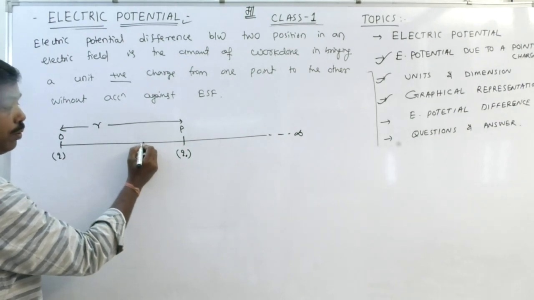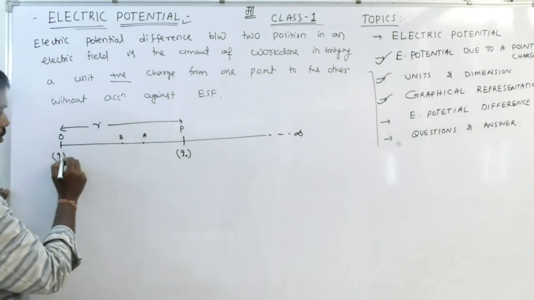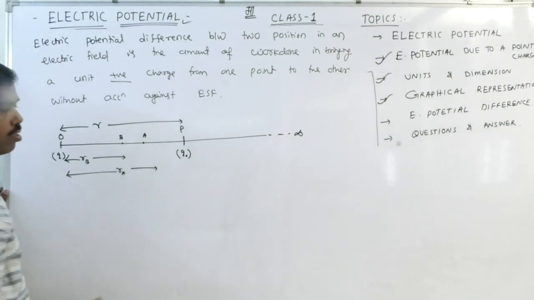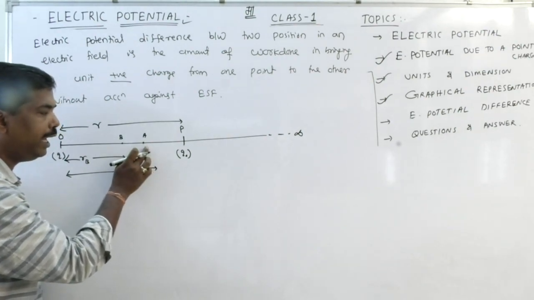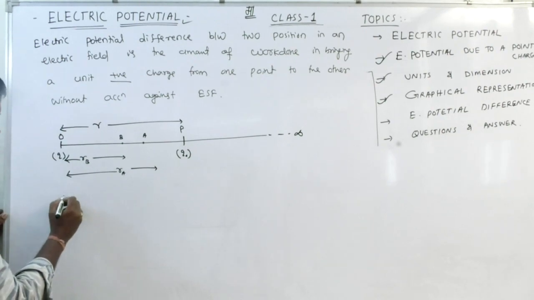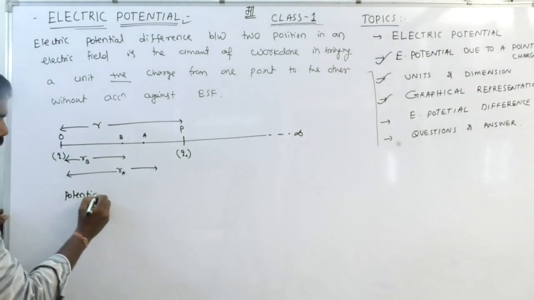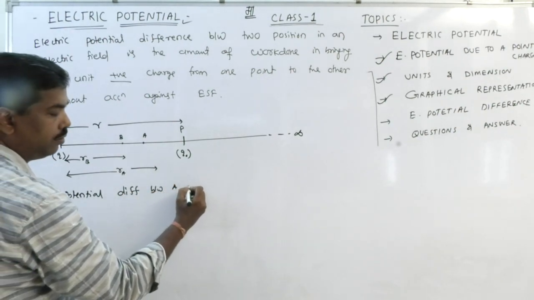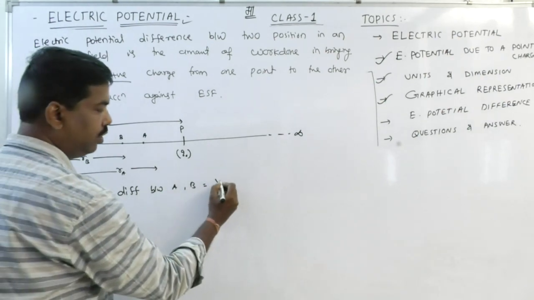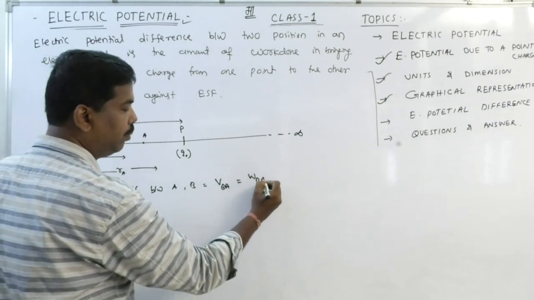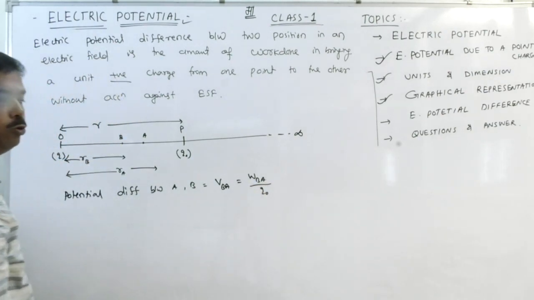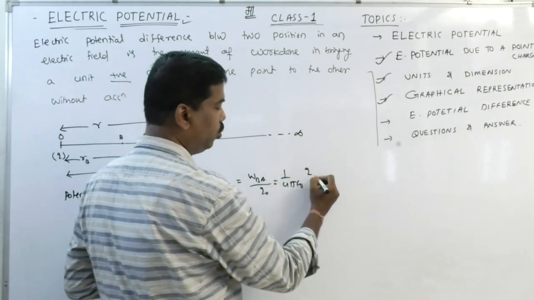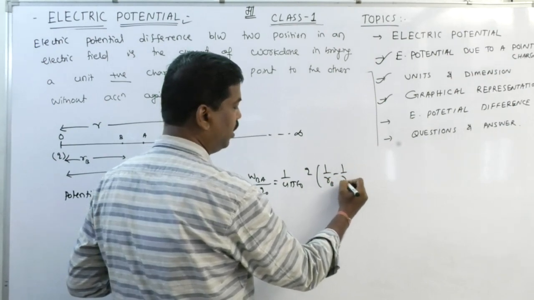If a charge is brought from one position to another, it means I would like to bring the charge from position A to B. Then the potential difference between A and B is VBA is equal to WBA by Q0, and it is found to be 1 by 4 pi epsilon 0 Q into 1 by RB minus 1 by RA.